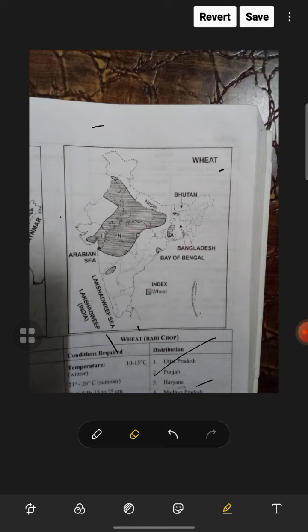So, moderate temperature, moderate rainfall, and good cultivation of wheat, grown as a spring crop in cool temperature and winter crop in warm temperature and tropical regions as well.